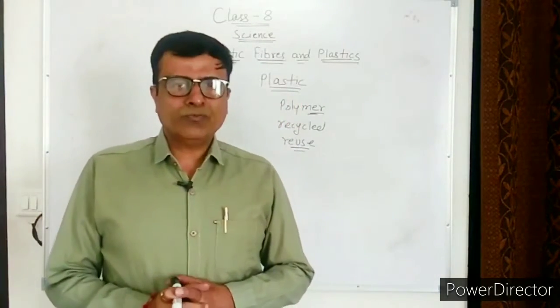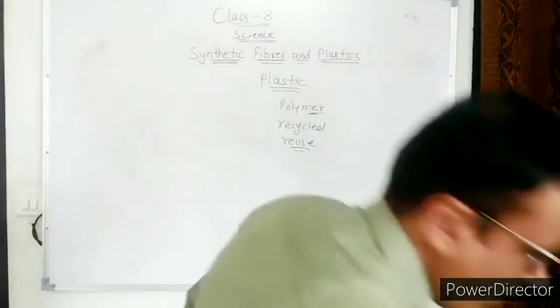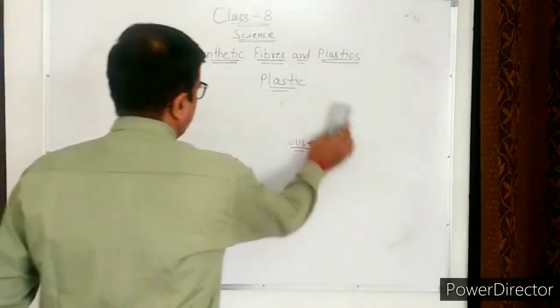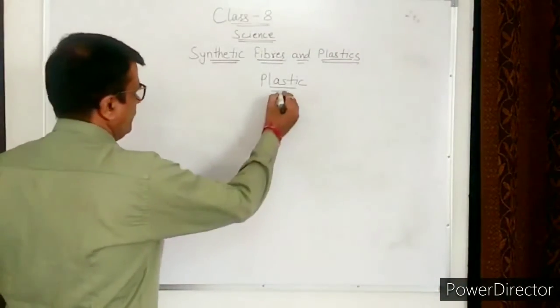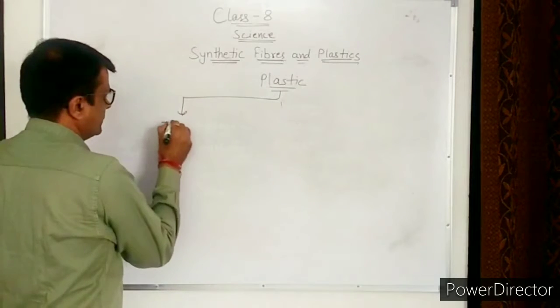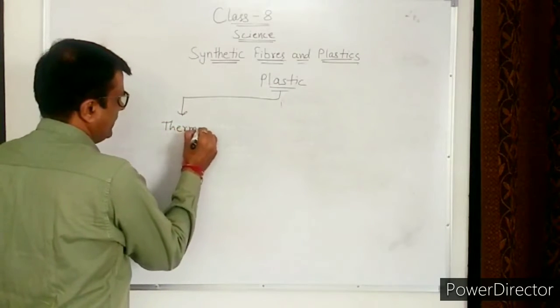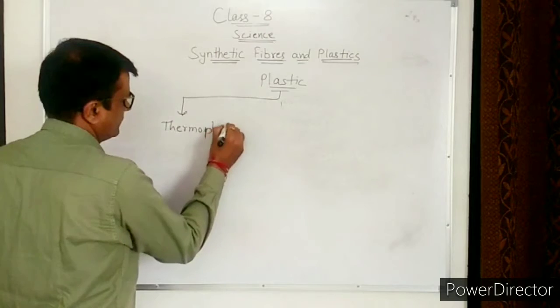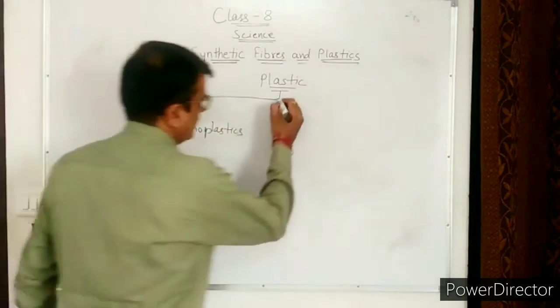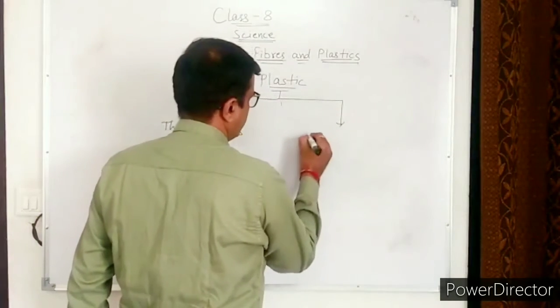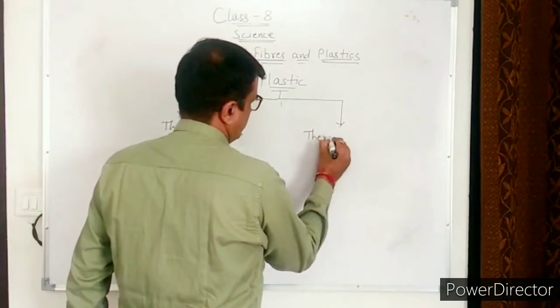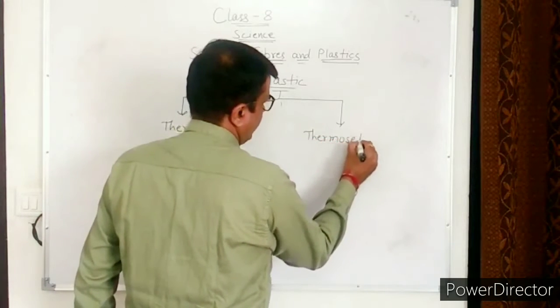There are two types of plastics. One is thermoplastic, second is thermosetting plastic.